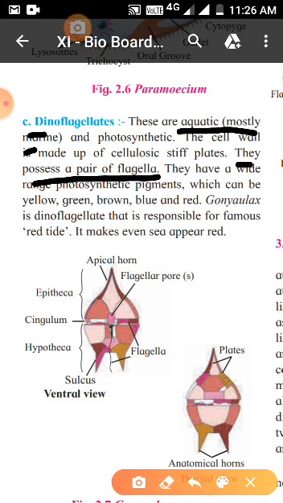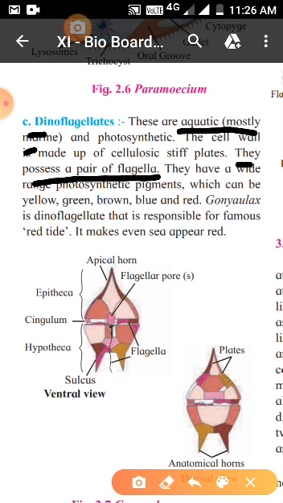In paramecium how was it? It was a ciliated protozoa. What was it? Ciliated protozoa. So one word questions can come. Name a ciliated protozoa. Then they can ask you name a flagellated protozoa, which has a flagella. Then they can ask you name a sporozoite protozoa, right? Then we have, now this is dinoflagellate.